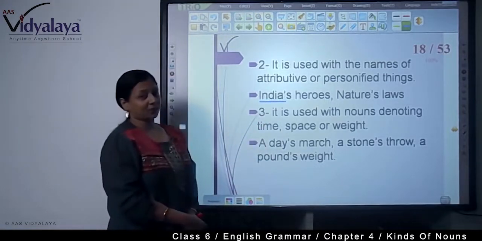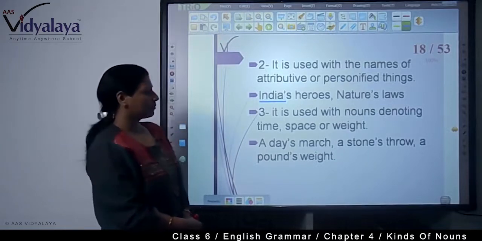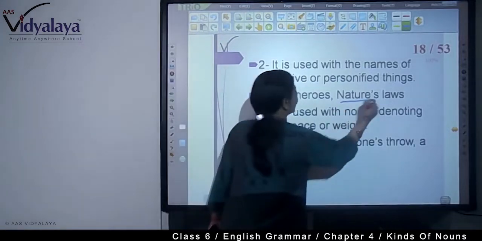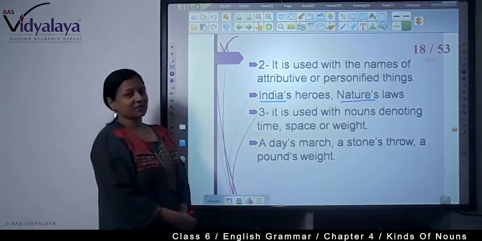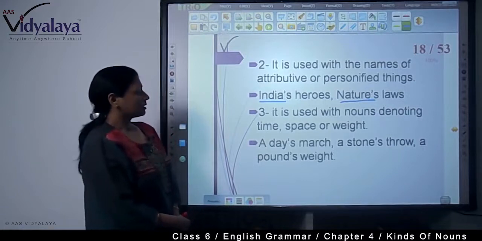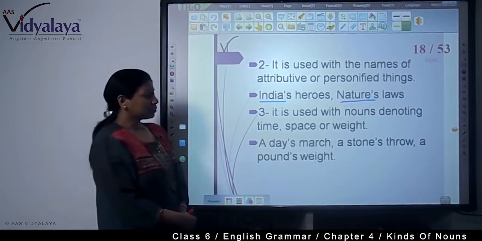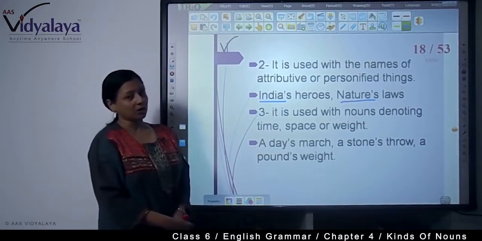So, we have given life to the word India. So, we can say India's heroes. Nature's laws. We always address nature as she. So, nature's laws.